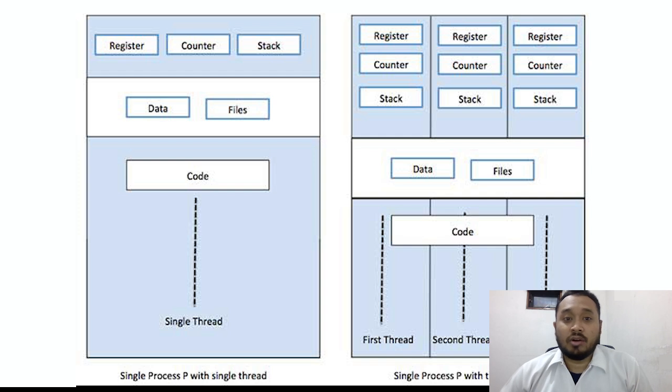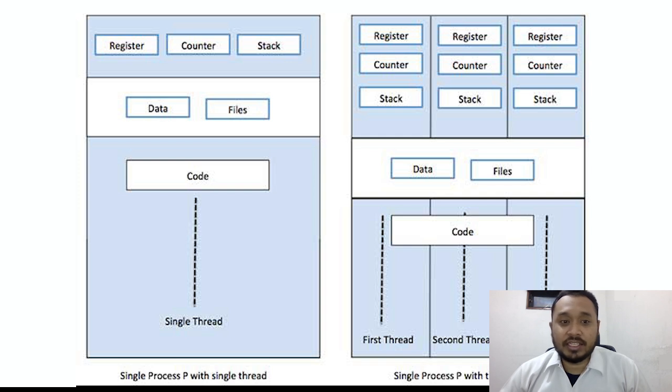And also here on the right, this whole block represents a multi-threaded process. So it is a single process on the left, and we have multiple threads on the right. If you see, there are three threads in this process, and each of these threads has its own state, register, and stack.